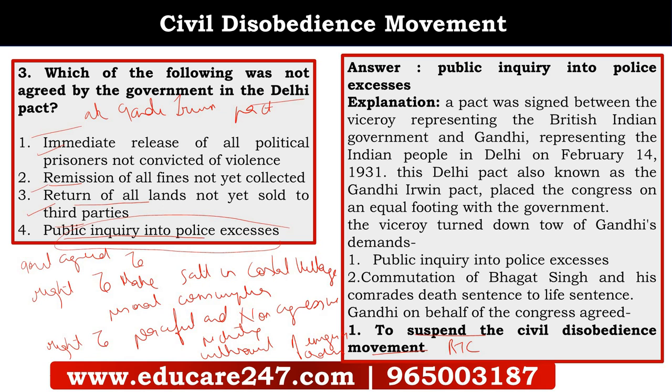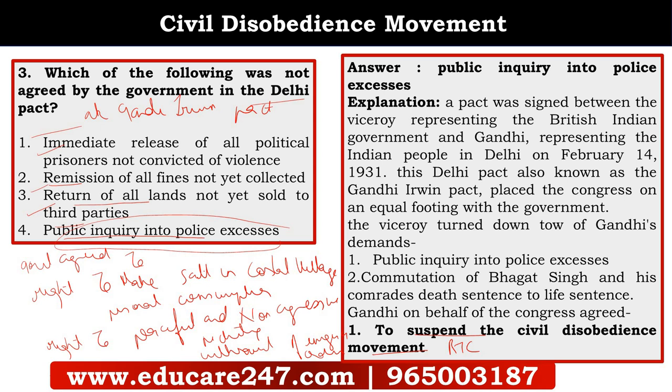But now at the Delhi Pact, that was the Gandhi-Irwin Pact, Gandhiji decided that Congress will participate in the round table conference. And when was the Gandhi-Irwin Pact signed? It was on February 14, 1931.